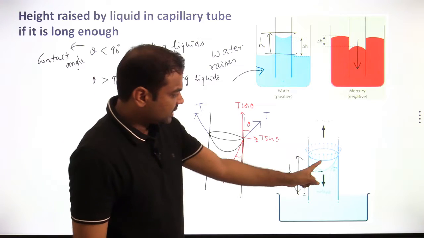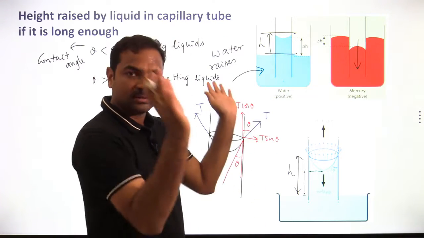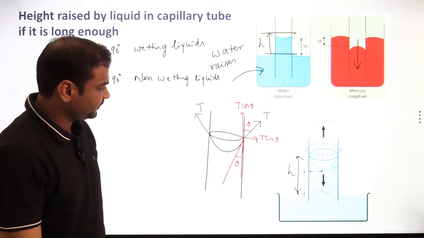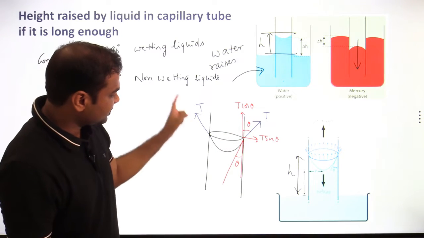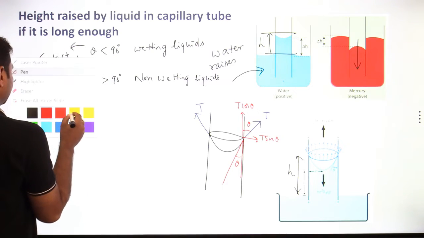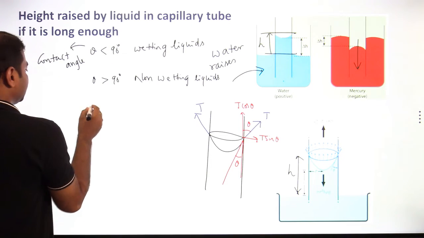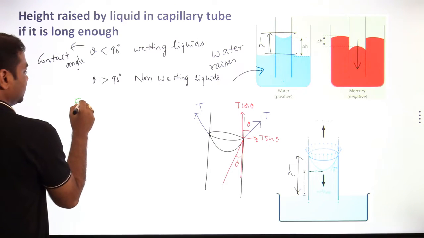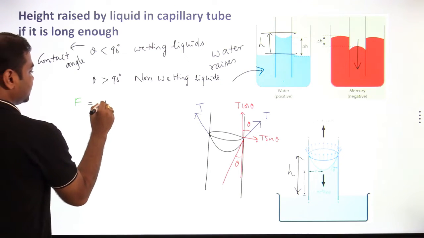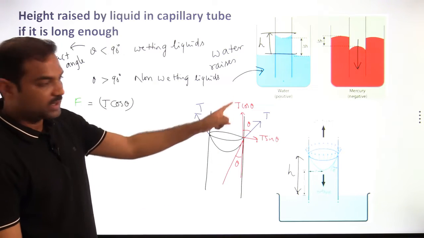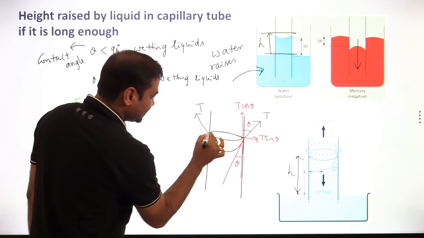Even in the diagram you can see that all forces are acting along the tangent to the meniscus. Surface tension forces will act along the tangent to the meniscus, and the force due to surface tension I can write down. Force value is equal to the component T cos theta. T cos theta is the component acting upward, and for what length it is in contact?